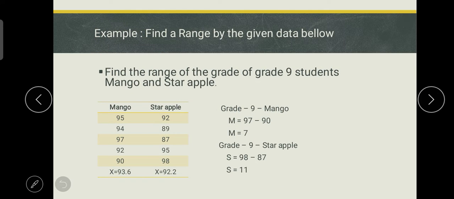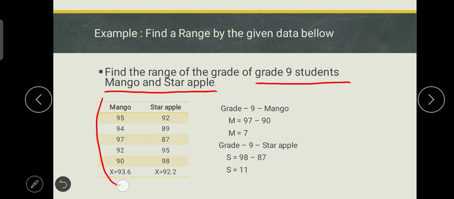So find the range of the given data below. Find the range of the grade 9 students, sections Mango and Star Apple. So hanapin natin yung range ng grade 9 students of section Mango and Star Apple. So ito yung grade nila.